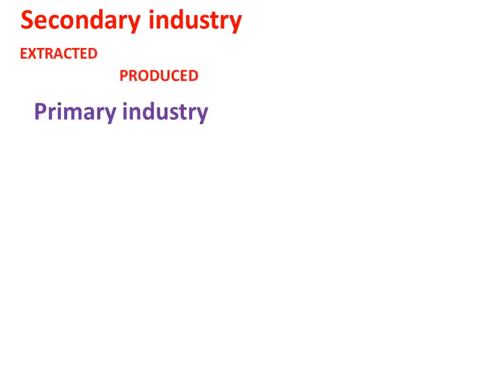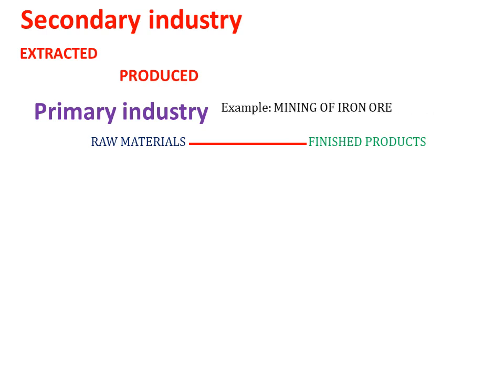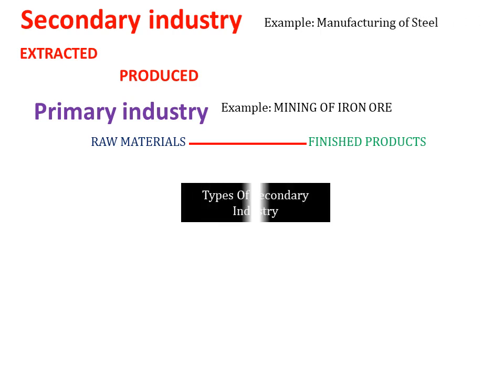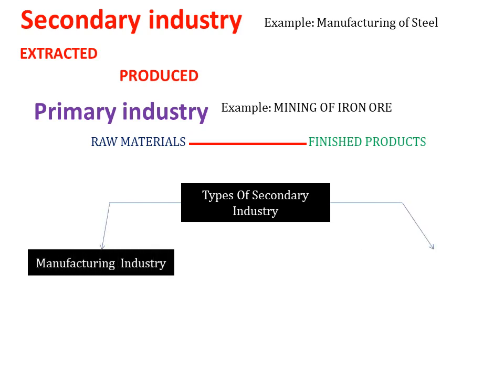Secondary industry. These industries make use of products which are extracted and produced by primary industries as their raw materials, and they produce finished products. For example, mining of iron ore is done in primary industry, but steel manufacturing is done in secondary industry. There are two kinds of secondary industries. They are manufacturing industry and construction industry.